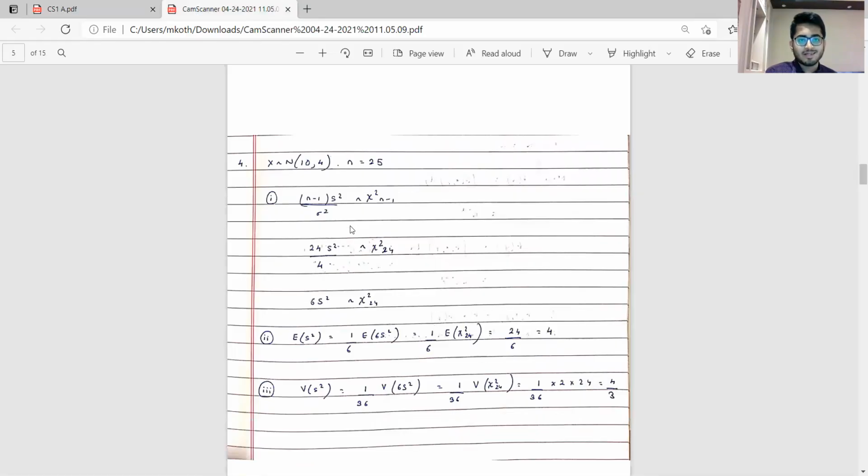Without much explanation, we know that (n minus 1) S square by sigma square follows chi-square with n minus 1 degrees of freedom. The mean of chi-square is the parameter itself, and the variance of a chi-square distribution is twice its parameter. For the expectation of S square, we multiply and divide by 6 to bring in this chi-square distribution: 6 S square follows chi-square 24. From there we get expectation as 4, and variance as 4 by 3.